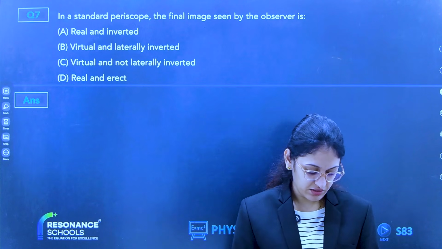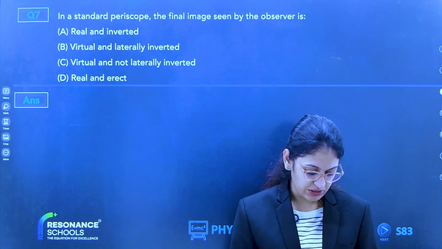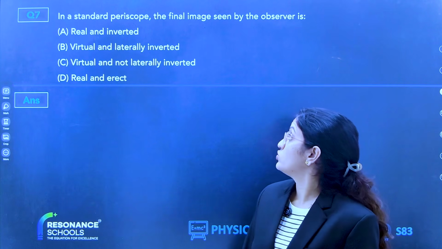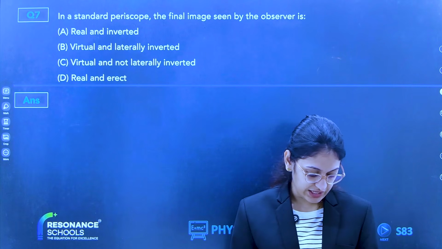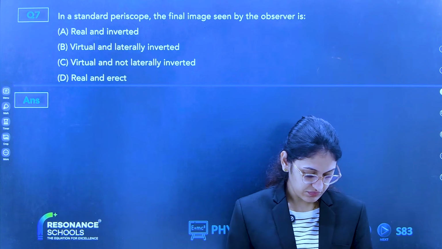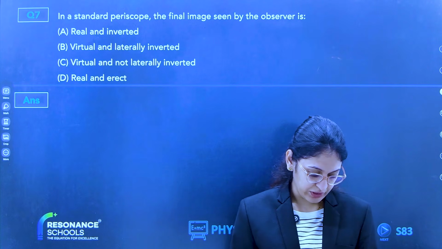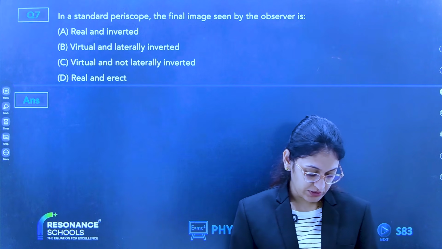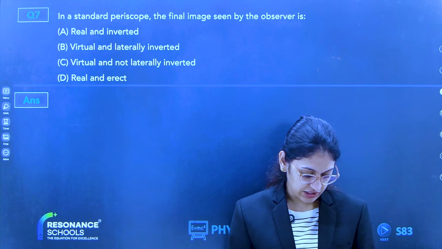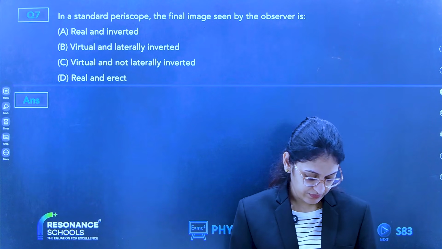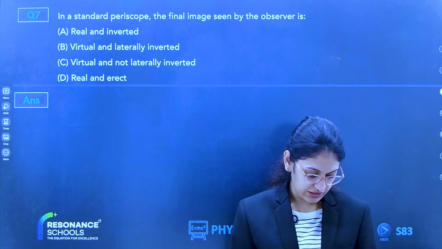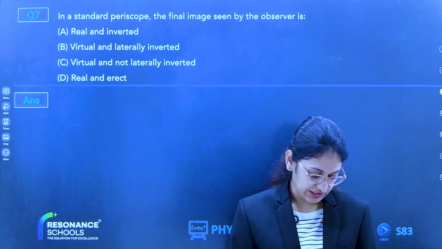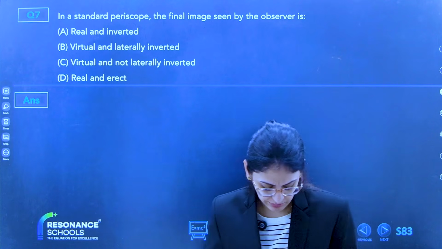Real and erect, option B. Virtual and laterally inverted, option C. Nihal Reddy, now Nihal is saying option B also. Trishika, option C. Ram Kalyan, C. Can you give me the reason why it is B?